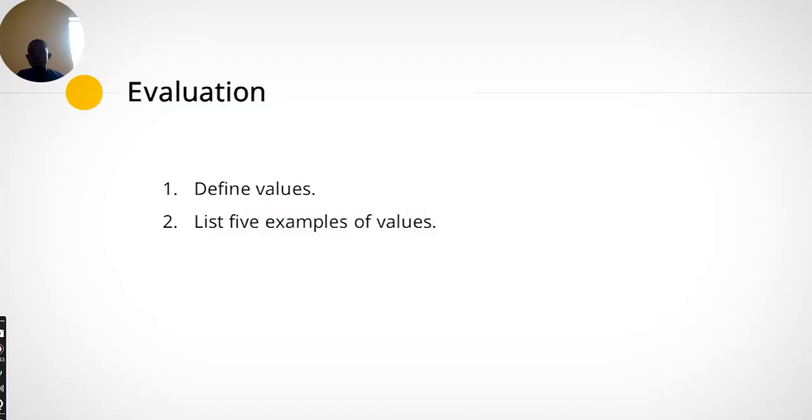So now we've come to the end of this class. There are 2 evaluations here for you to test your knowledge if you really understand this topic. The first question is for you to define values. You define values in your own way, in your own language, what you understand values to be. Then list 5 examples of values. Remember what I said during the class, that examples of values are different from types of values, so you don't make such mistakes in answering this question.